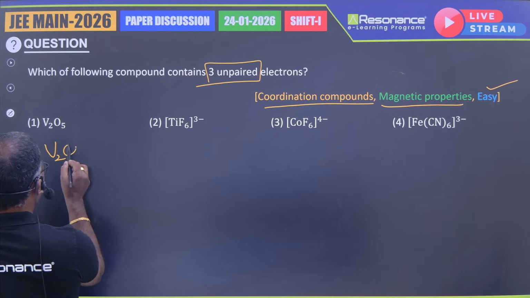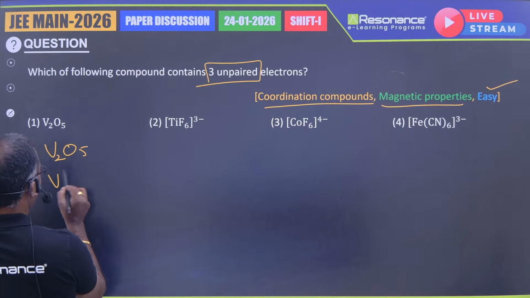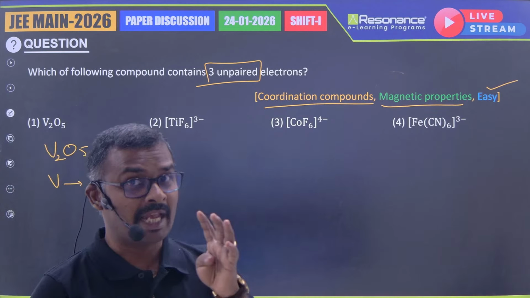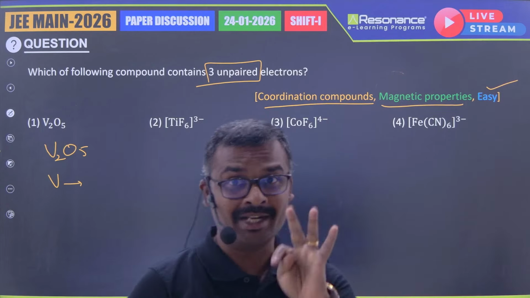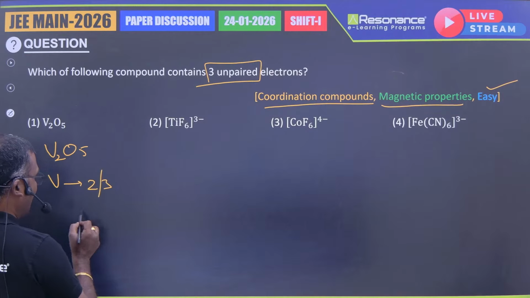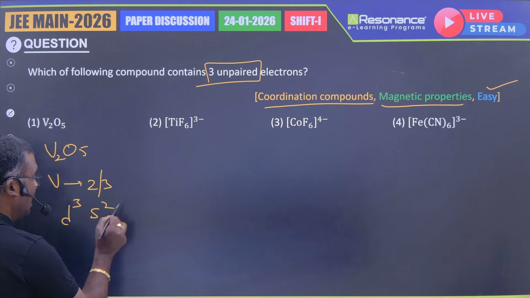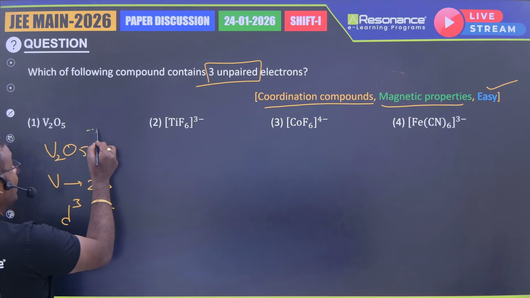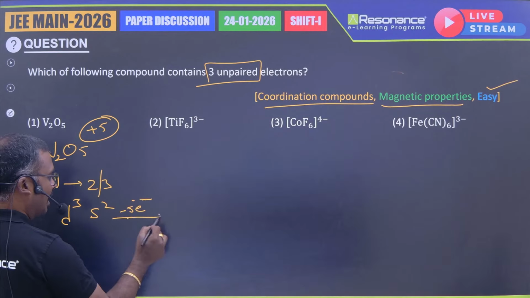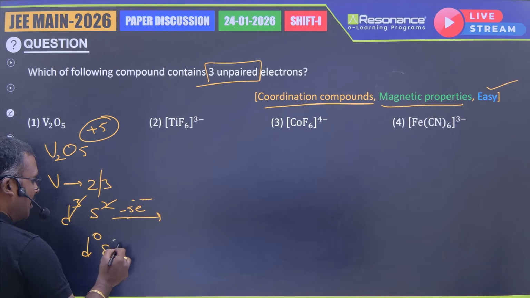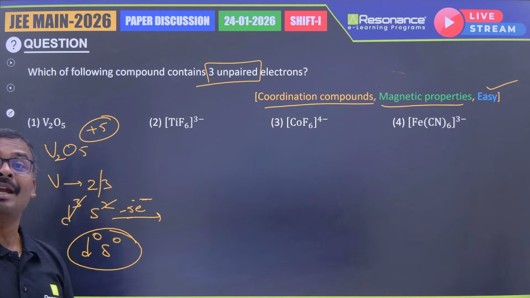V2O5, in V2O5, vanadium is in +5 oxidation number. Actually, vanadium atomic number is what? Scandium, titanium, vanadium, chromium, right? 23 is the atomic number. So from the 23 atomic number, its electronic configuration is 3d3 4s2, but vanadium is in a +5 oxidation number. Therefore, all the 5 electrons are removed here. So when all 5 electrons are removed, then what will happen? d0, s0. There are no unpaired electrons.